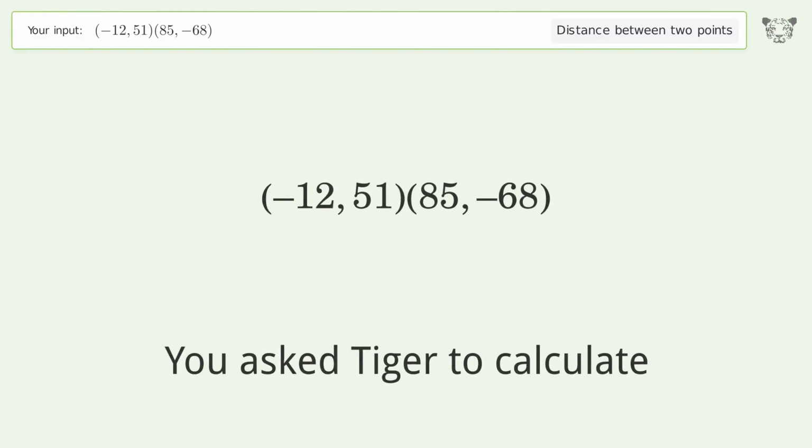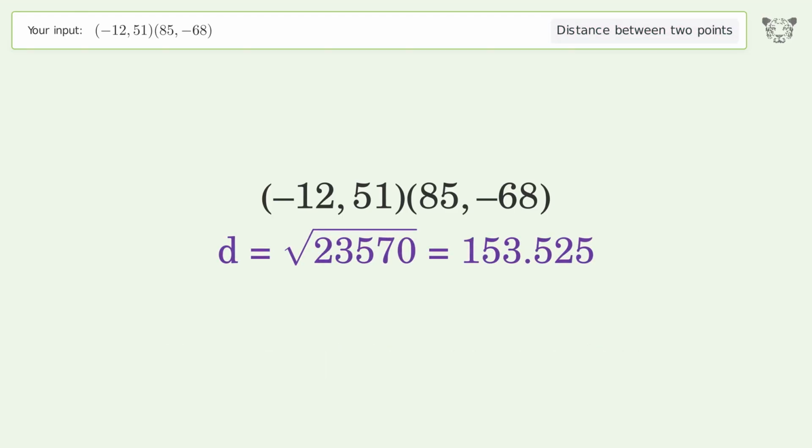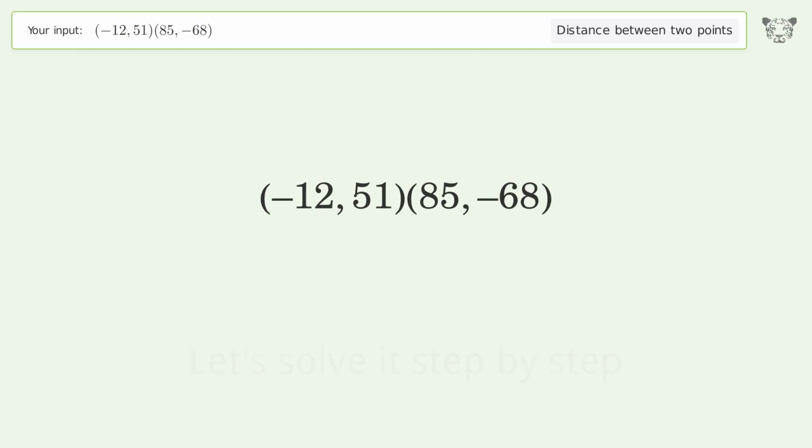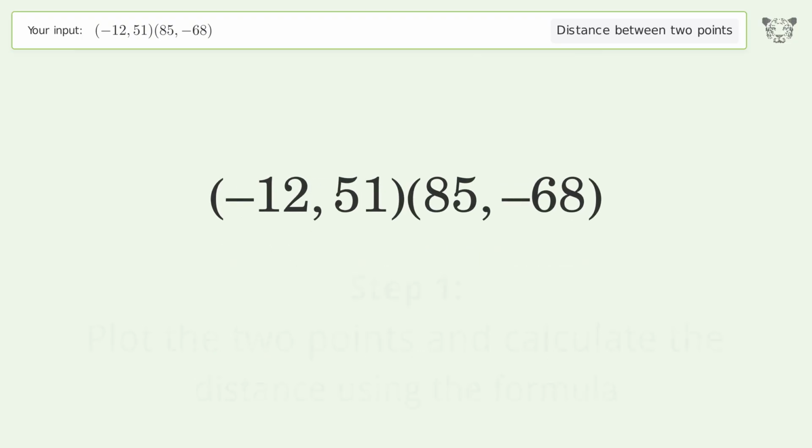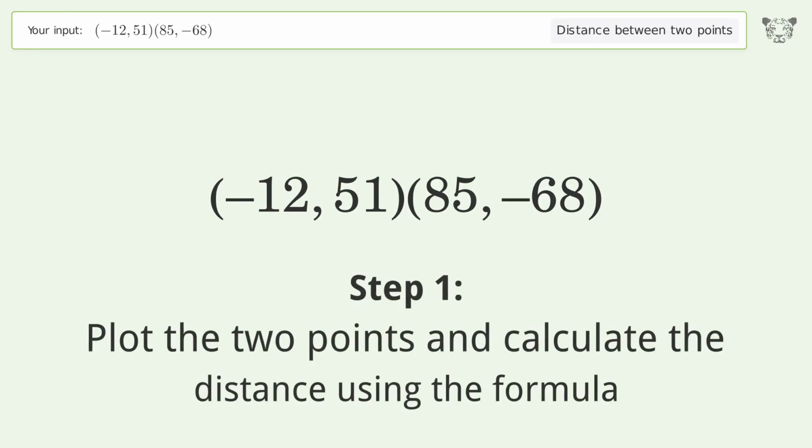You ask Tiger to calculate. This deals with the distance between 2 points. The distance between the 2 points is the square root of 23,570, or 153.525. Let's solve it step by step. Plot the 2 points and calculate the distance using the formula.